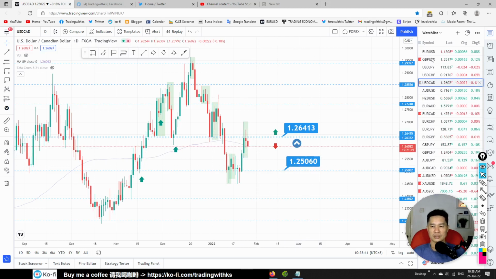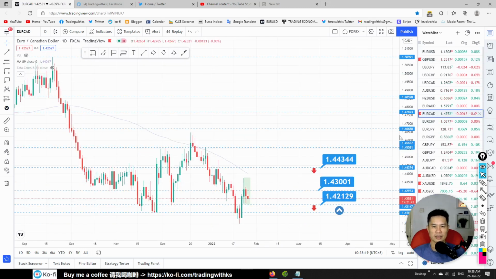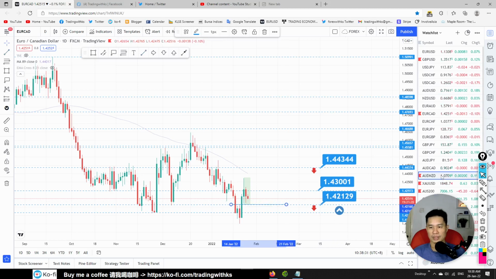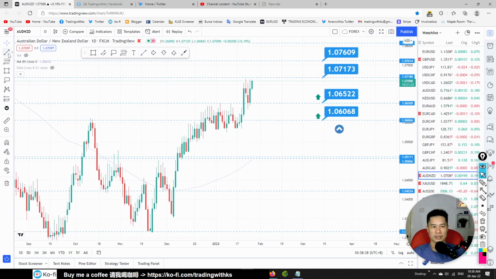Okay, pound USD is a proper trade. It's a proper setup, once the price breaks through. Euro CAD is a proper trade once the price breaks down below here, 1.42129. So these are the better setups. AUD NZD, yes, a better setup, once the price breaks through 1.07173.